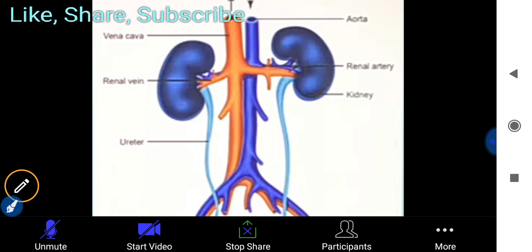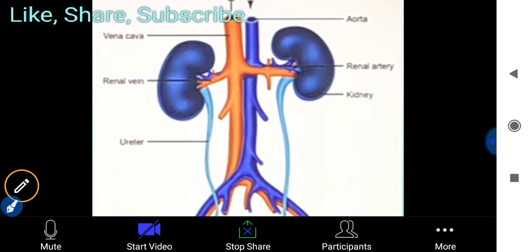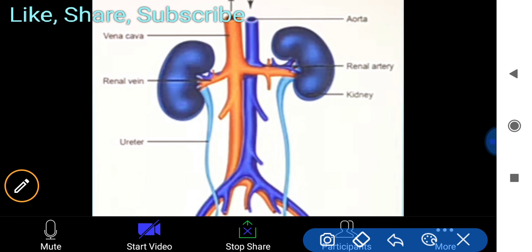When we talk about the renal artery, it comes from the aorta, the largest artery of the heart, and it supplies oxygenated blood to the kidneys.